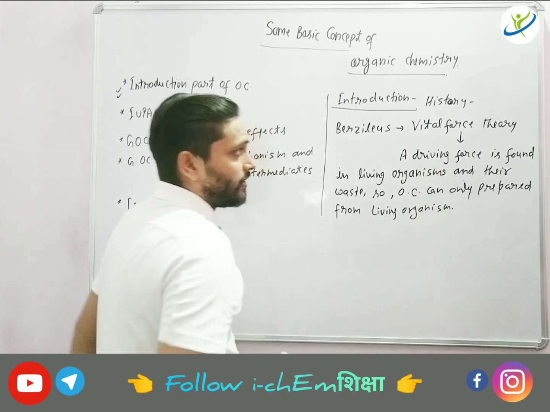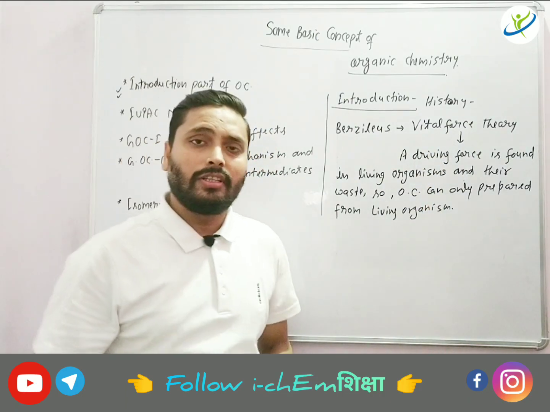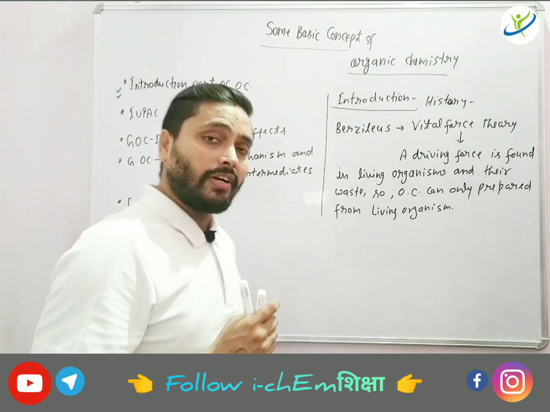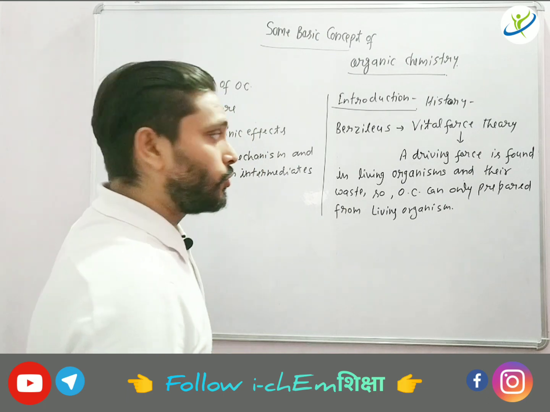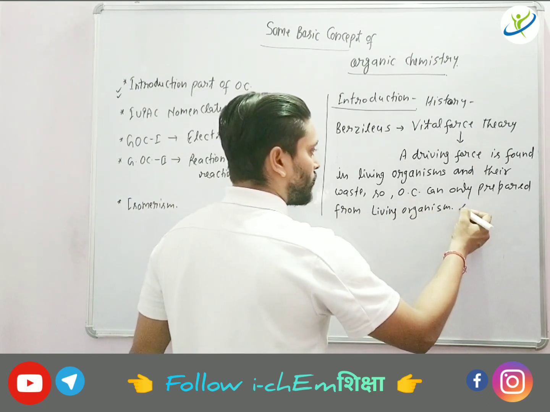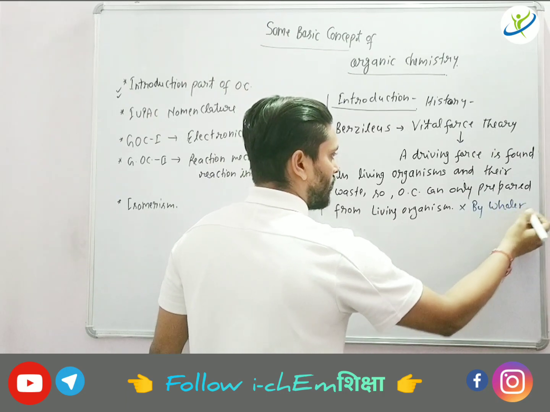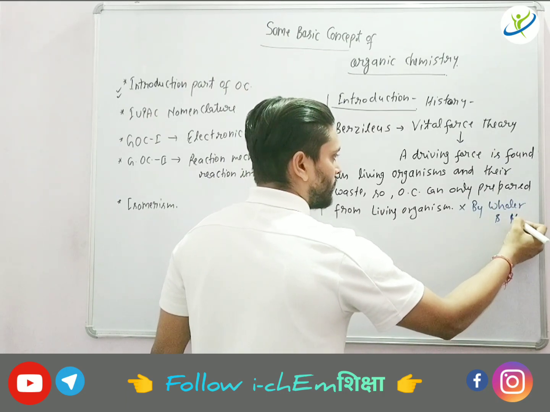This was called the vital force theory, but later on this theory was proved completely wrong. Why was this theory proved wrong? Because of two scientists, Wöhler and Kolbe.